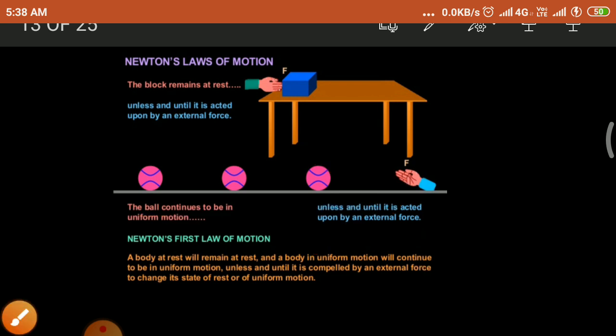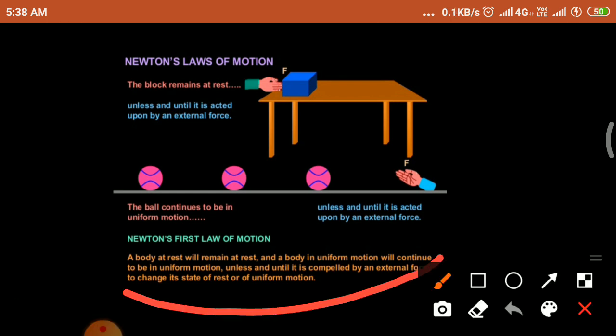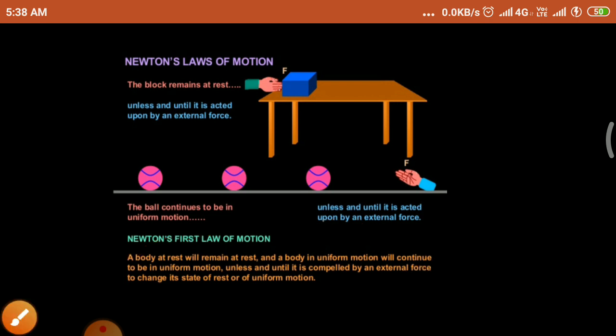So from this we can say that a body at rest will remain at rest, and a body in uniform motion will continue in uniform motion. How long? Unless and until it is compelled by an external force to change its state of rest or uniform motion. So this law is called Newton's first law of motion.